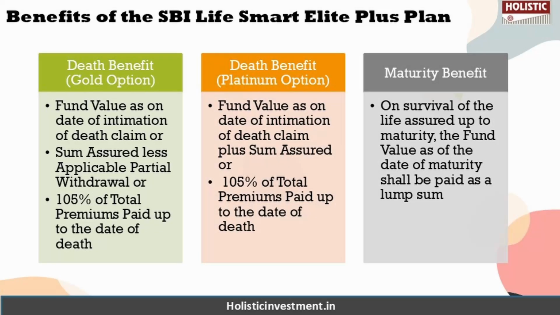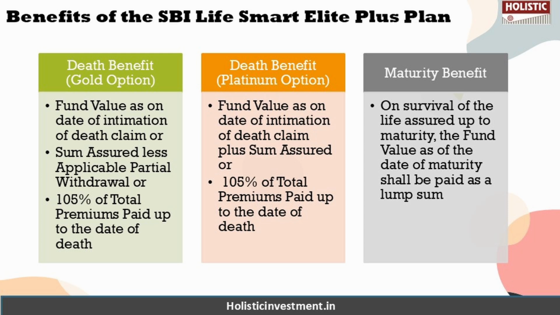Now let's take a look at the benefits of this policy. There are two benefits: one is the death benefit, another is the maturity benefit. The death benefit differs between the gold option and the platinum option. Death benefit is basically, in the unfortunate event of death of the policyholder, the benefit the beneficiary will receive if they have chosen the gold option.